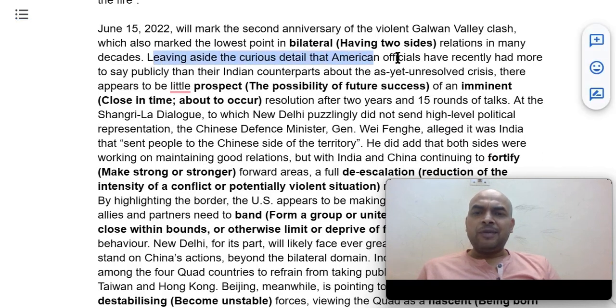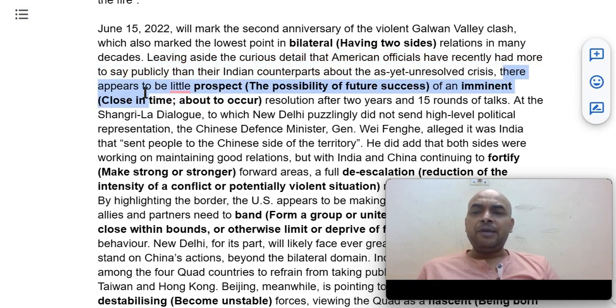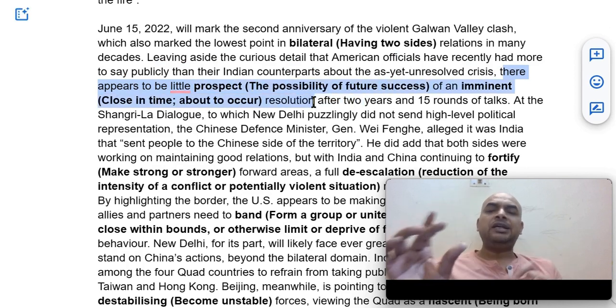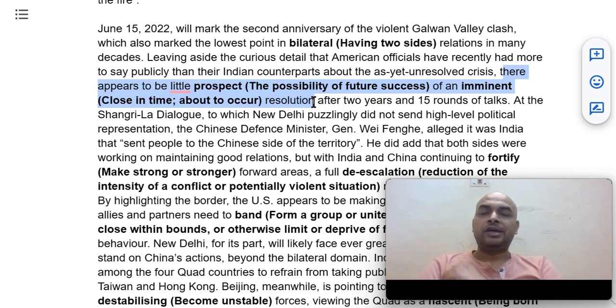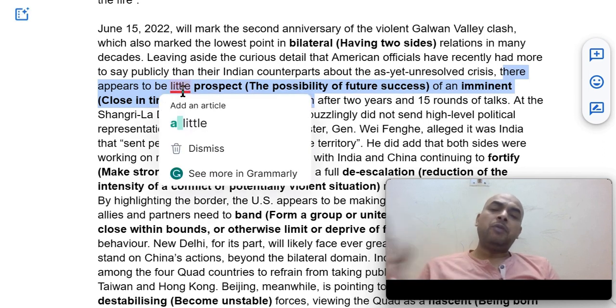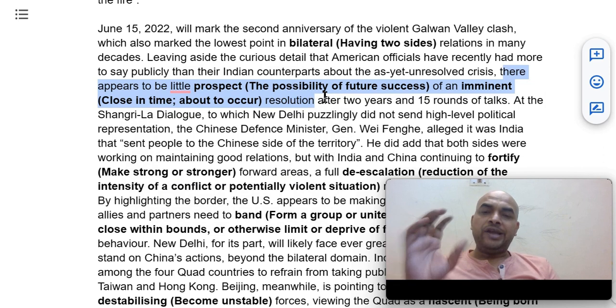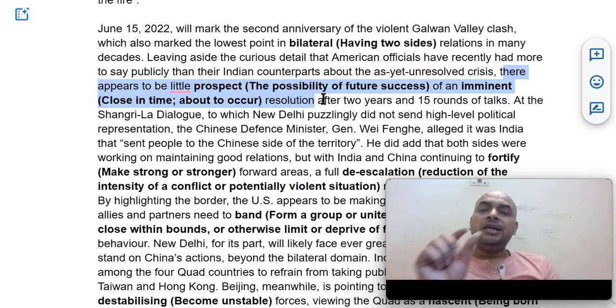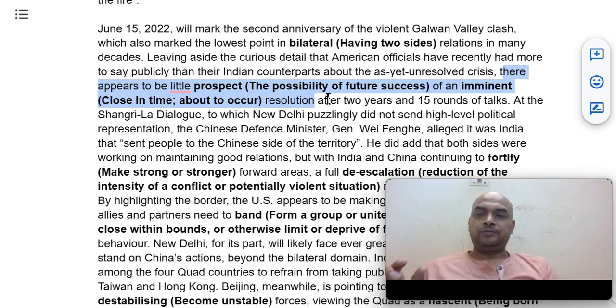Leaving aside the curiosity that American officials have recently had more to say publicly than their Indian counterparts about the as yet unresolved crisis, there appears to be little prospect of an imminent resolution. So there is little possibility, little future, little success of what? Of an imminent resolution. Imminent means about to occur, about to take place. So the fact that this will get resolved is of little success. Little prospect, get it? Both words, prospect and imminent.